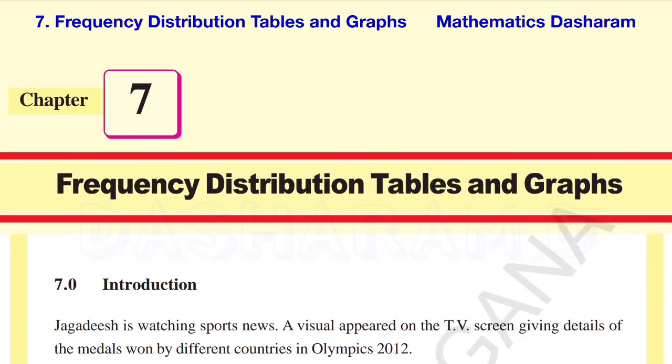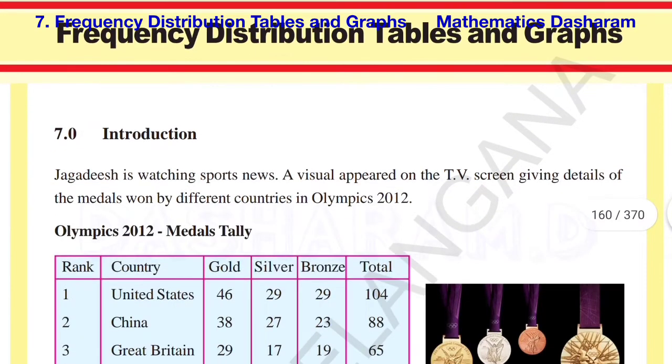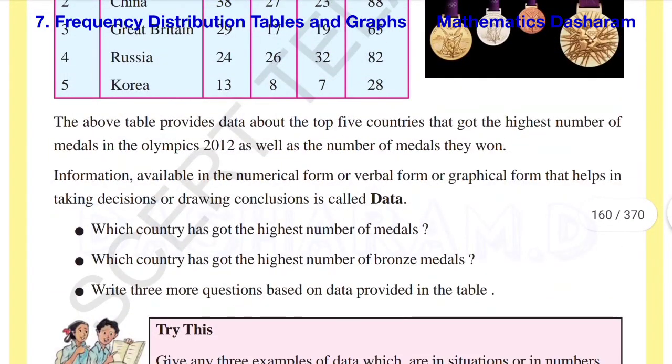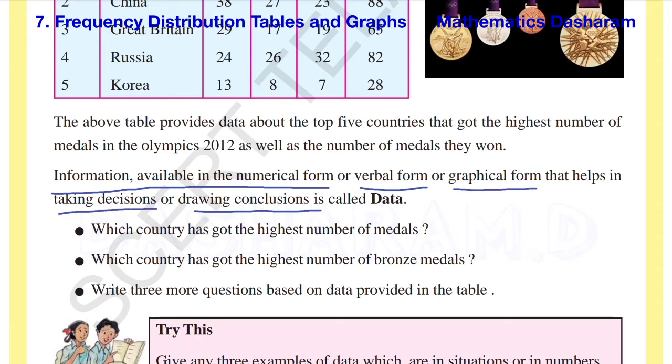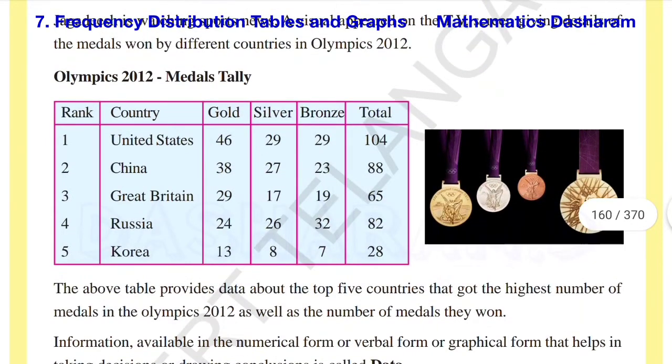Hello students, let's start the new chapter, chapter number 7, frequency distribution tables and graphs. The first definition is data. Information available in numerical form, verbal form, or graphical form that helps in taking decisions or drawing conclusions is called data. Here is one table related to a medals tally.